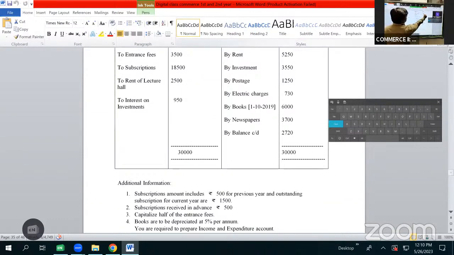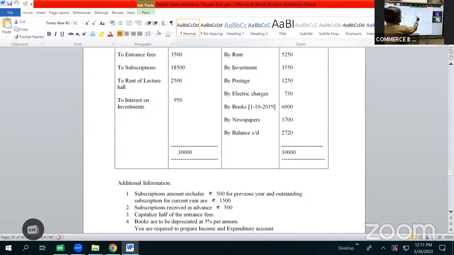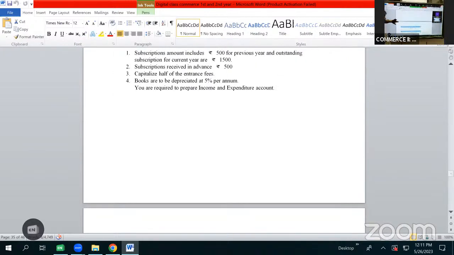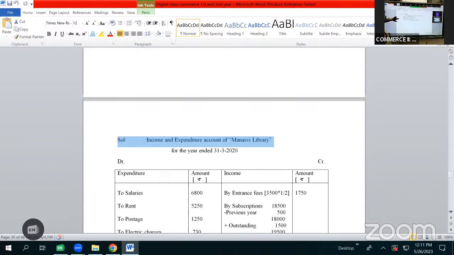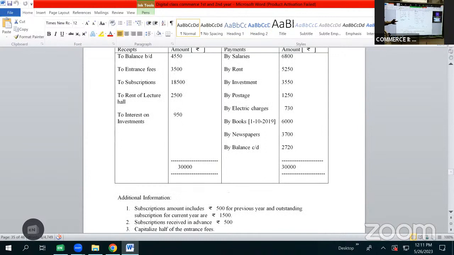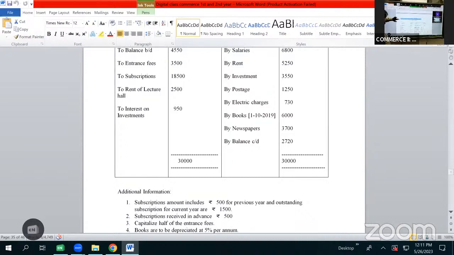Then after rent we have investment 3,550. It is of capital nature, so it cannot be shown as expenditure. Then after investment, we have postage 1,250. It is of revenue nature, so it can be shown as expenditure as to postage 1,250. Then after postage, we have electric charges 730. It is of revenue nature, so it can be shown as expenditure to electric charges 730.